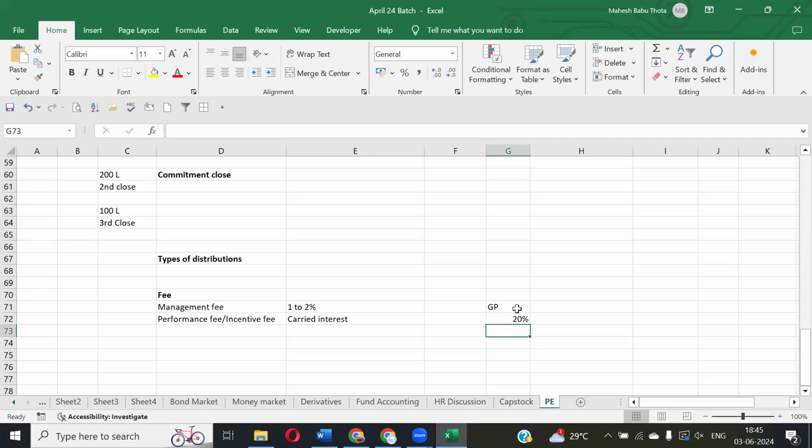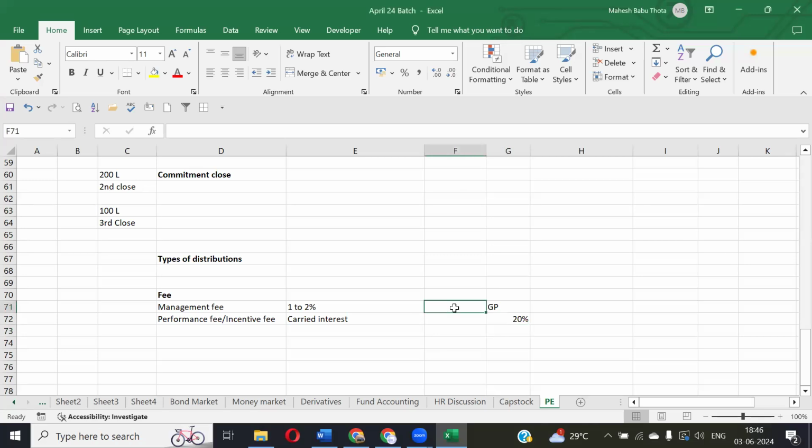Is everyone understanding the difference between the management fee and performance fees? Yes, sir. Hello. Sir. Hello. Are you able to hear? I was explaining about the management fee and performance fee. Yes, Mahesh, we can hear. I was on mute actually, that's why I couldn't hear you. But you are able to hear my voice, right? Yes, sir.